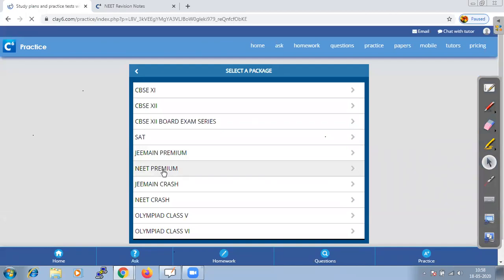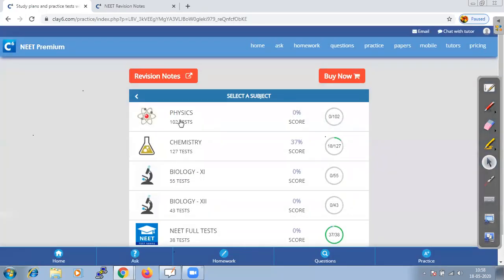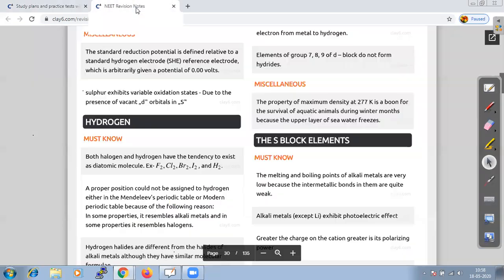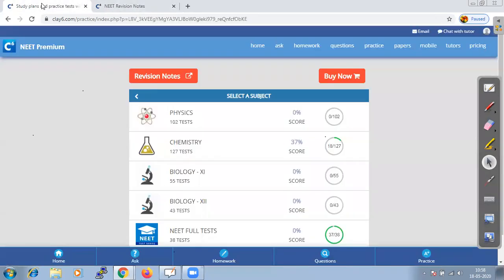NEET Premium has 4 test series: one subject-wise, where you will have physics, chemistry, biology, and one NEET full test. And at the top we have the revision notes. If you click on revision notes, it opens in a new tab, and under each category we have test